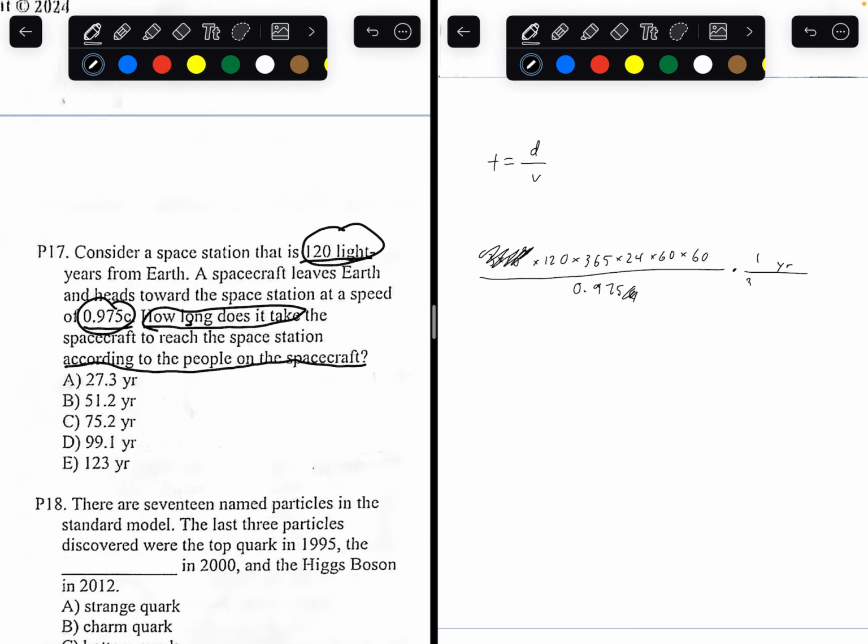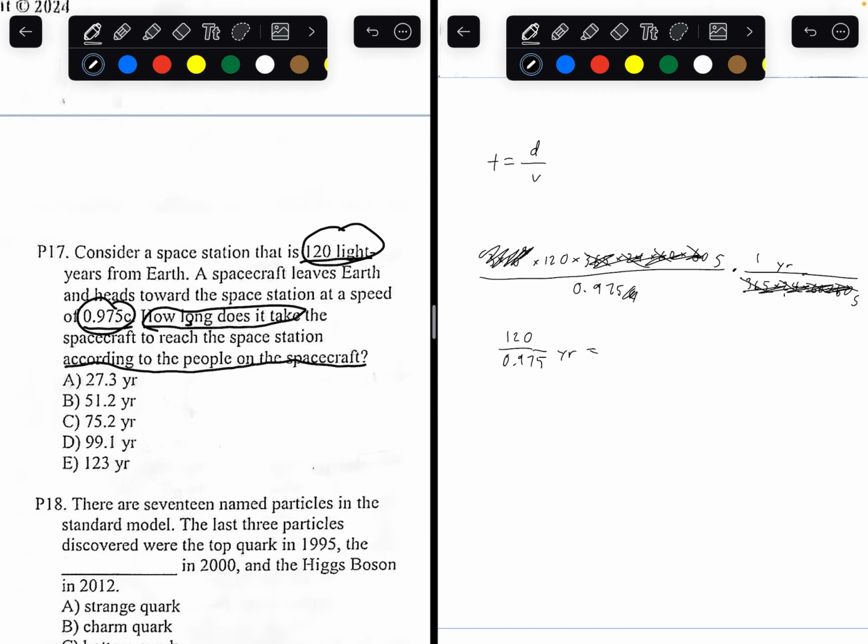Well, there's 365 days in a year, 24 hours in a day, 60 minutes in an hour, and 60 seconds in a minute. So we can cancel all these out, and you're going to be left with 120 divided by 0.975 years.